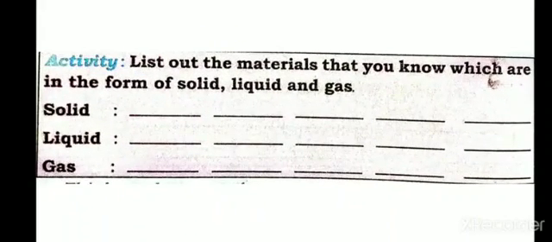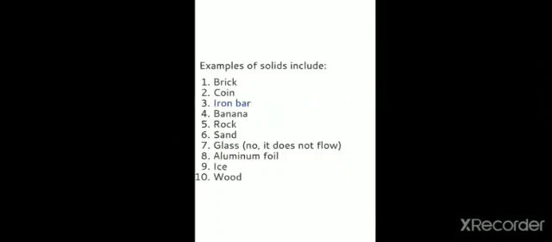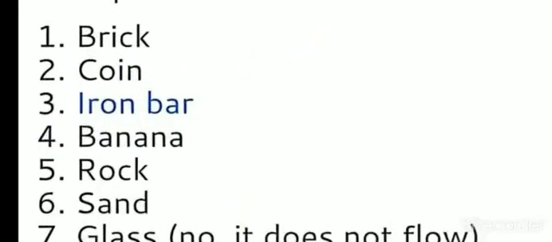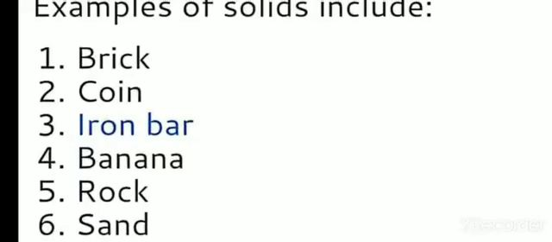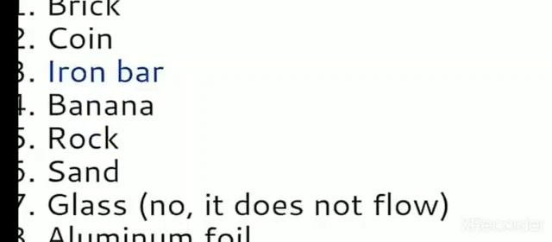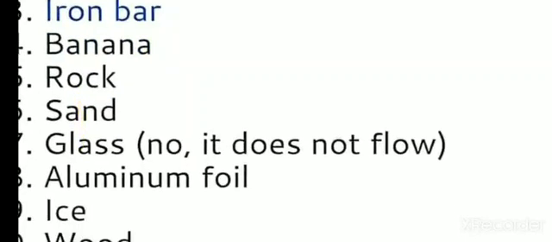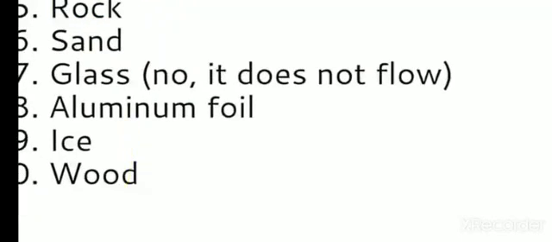Now, let me give you an activity. List out the materials that you know which are in the form of solid, liquid, and gas. Let us give examples for solid, for liquid, and for gases. Examples for solids are brick, coin, iron bar, banana, rock, sand, glass, aluminium foil, ice, wood.